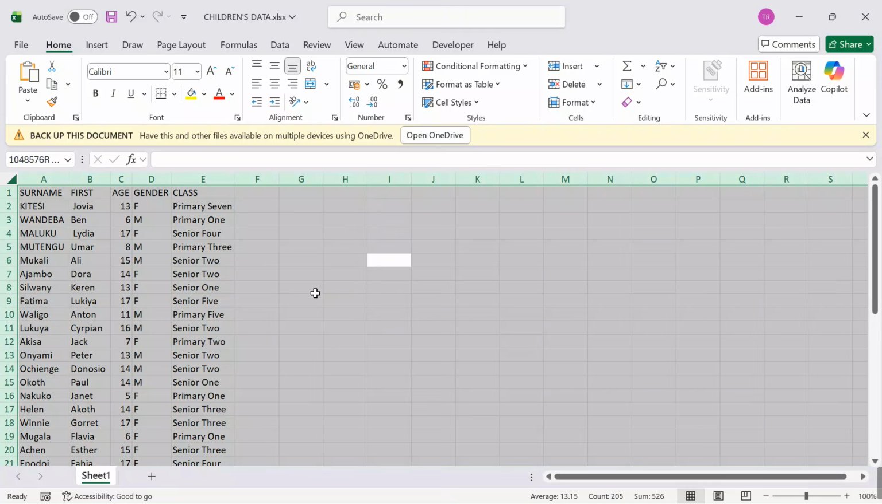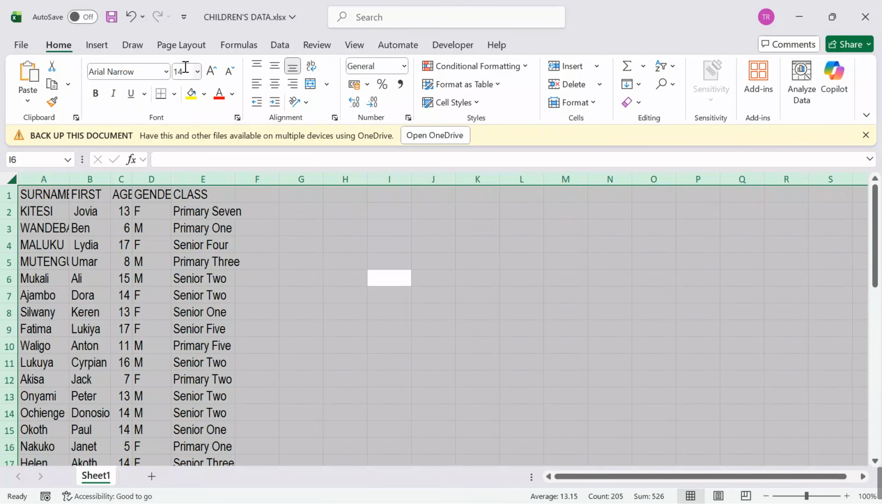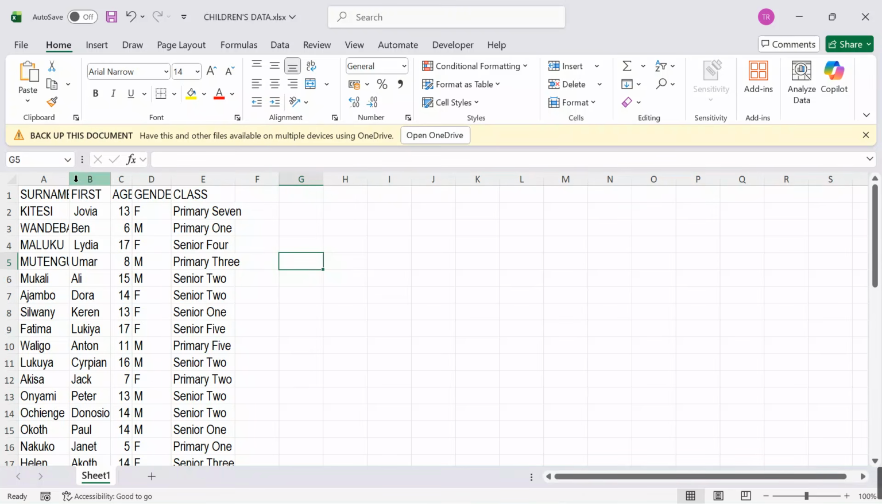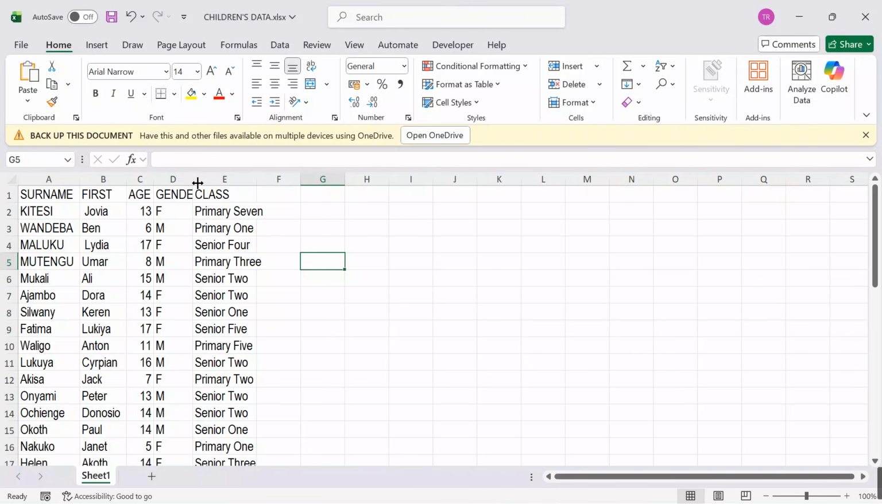So Ctrl A to highlight. Come over here. I want to take a clear font. Let me take Arial Narrow. Yes, I will come over here and give it a font size of 13, 14 for visibility reasons. Font size 14. Increase it a bit so that we can check each and every detail together.